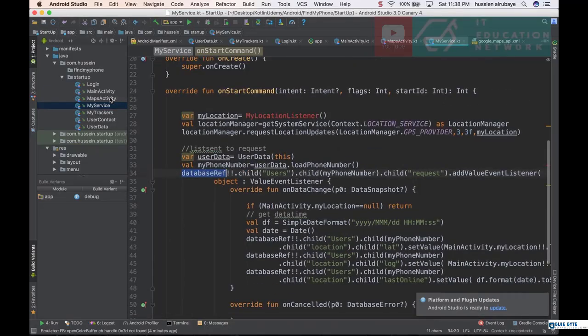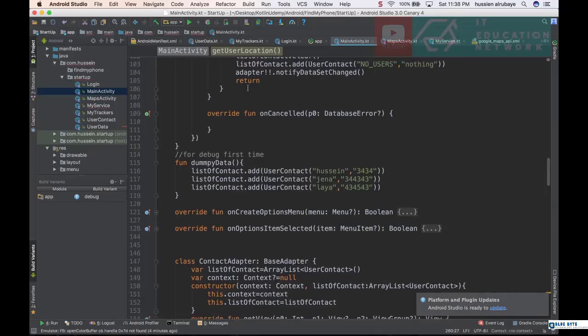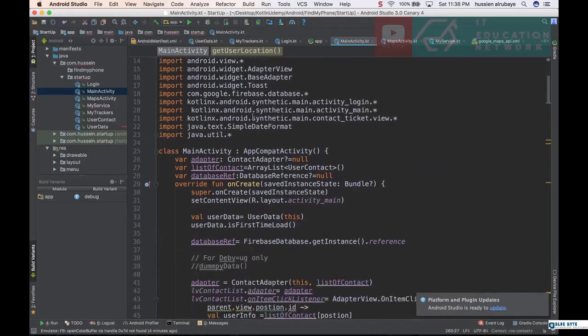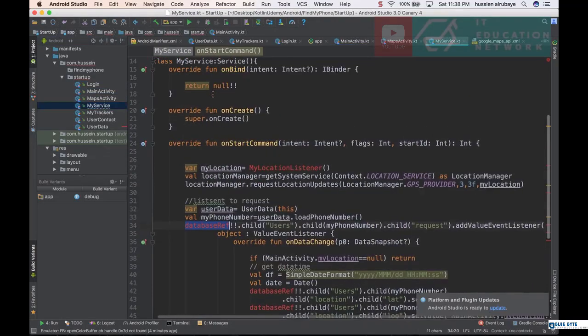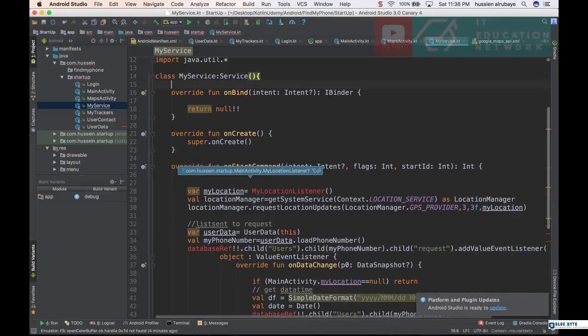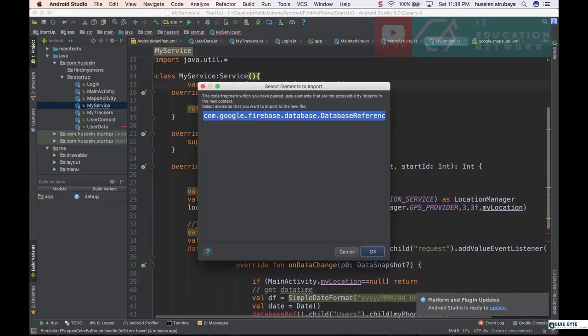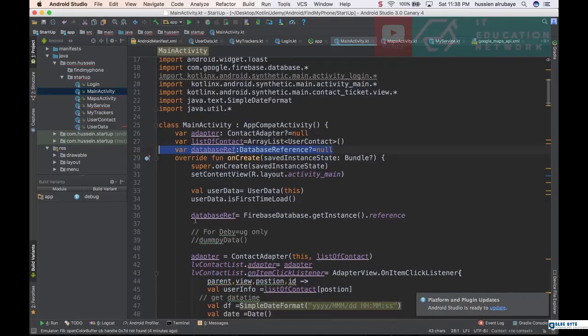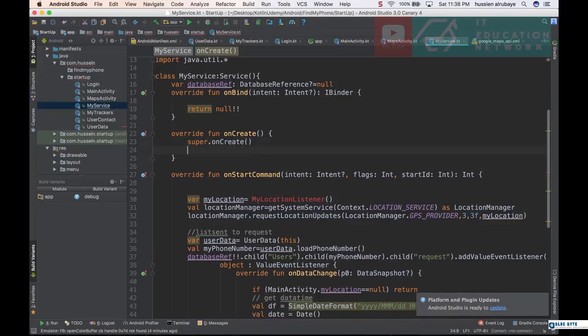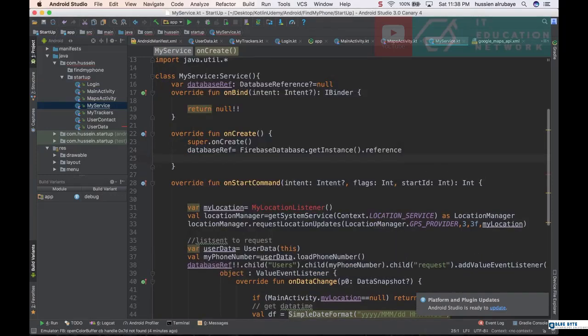And if you go up, in the main activity, now we have instance from database reference, which is this instance from database reference. Just copy the instance and define it here on the top without anything. Just define the top. Okay. Then this one you need to initialize in onCreate, in the same way that you did initialize it here. In onCreate for the service, you just need to initialize this one. So just initialize it, so it will continue living for a long time.